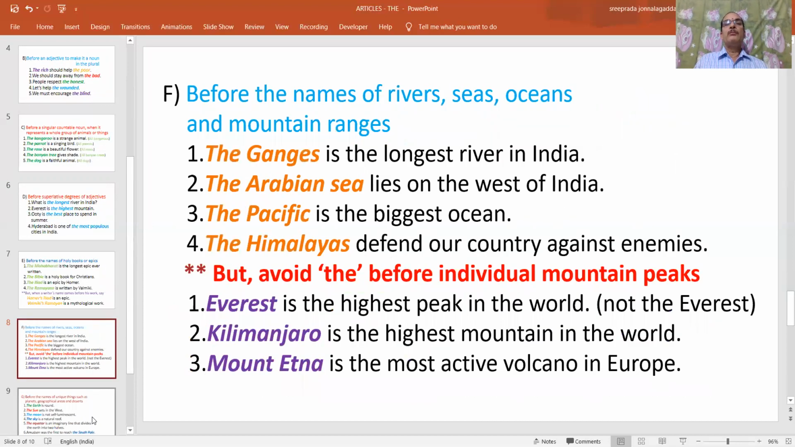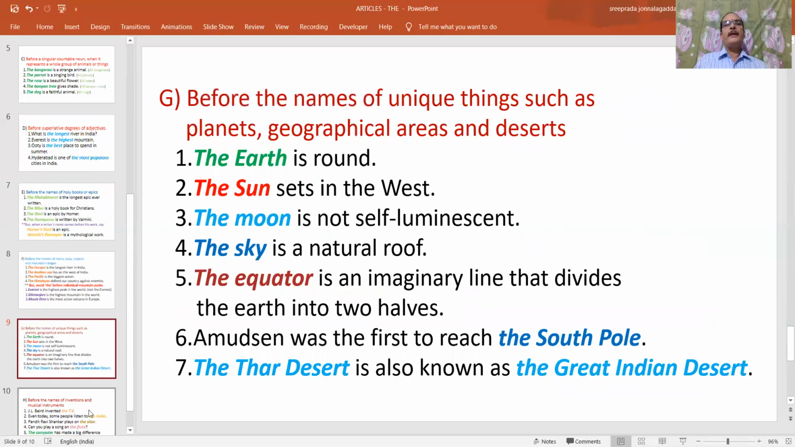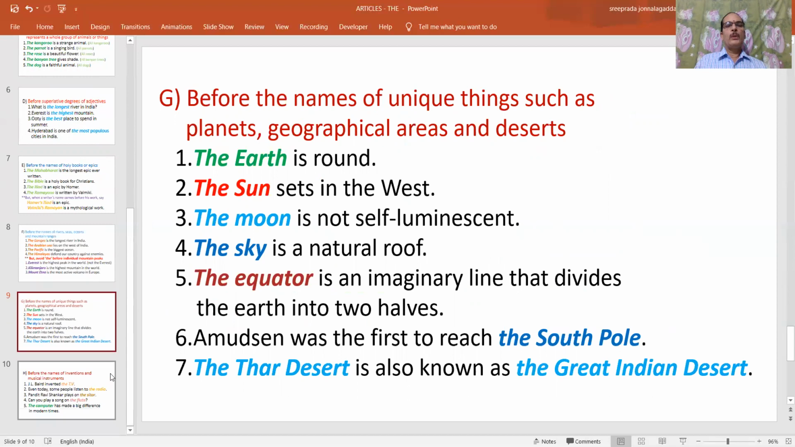And one more thing is, before the names of rivers, seas, oceans, and mountain ranges. So, next point. Before the names of unique things such as planets, geographical areas, and deserts. So, like this, we can use the or the before certain nouns.